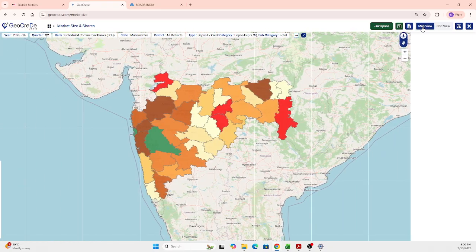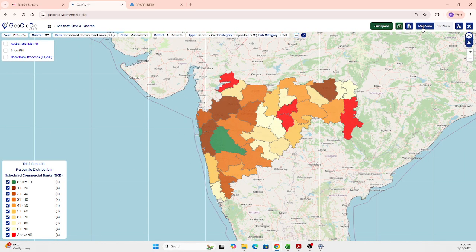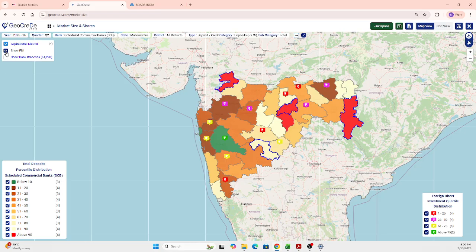So coming back to this visual here in this map view, here also you have this aspirational district tagging. Just selecting that on the top left, you get the aspirational districts. And also here you get this show FDI value. On selecting that, wherever the FDI inflow has happened, all these are plotted over there. And based on the amount of inflow, different color gradations are made available, and you get the legend bar to help you understand it. So these are the different points.